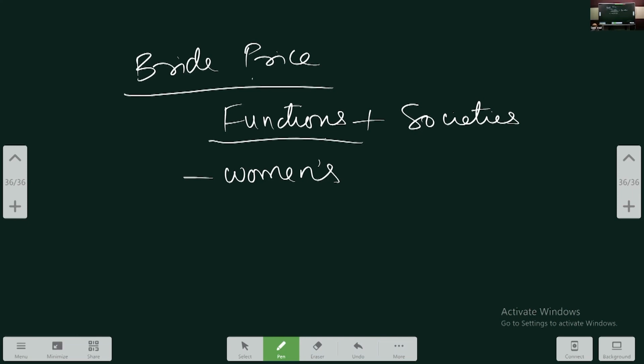What is the function of dowry? Dowry is a kind of early inheritance. It serves as a security to women if the marriage fails or if the husband is deceased. And dowry can also be a mechanism through which the young couple set up their new household. So all of this you can write.